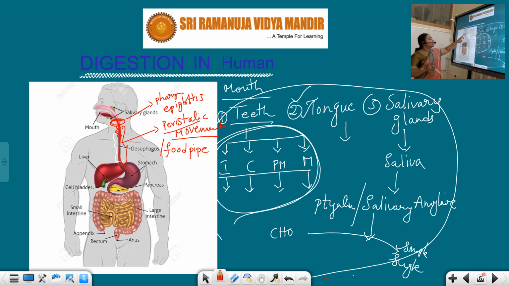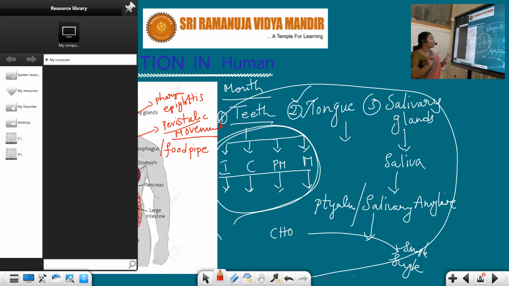Next part is the stomach. In the mouth, food undergoes some physical and chemical changes. Now, in the esophagus there is no digestion. The esophagus simply passes the food from the buccal cavity to the stomach, only that. Now we are reaching the stomach.